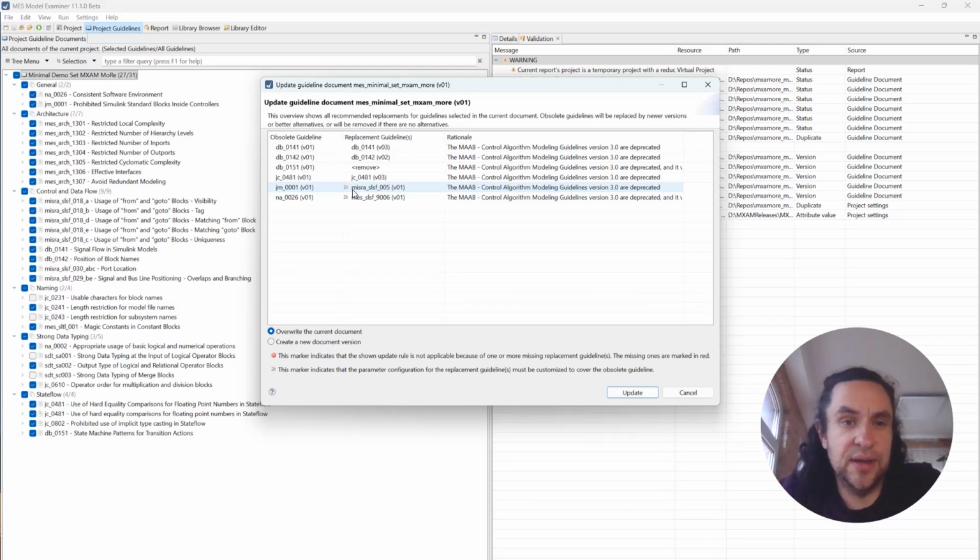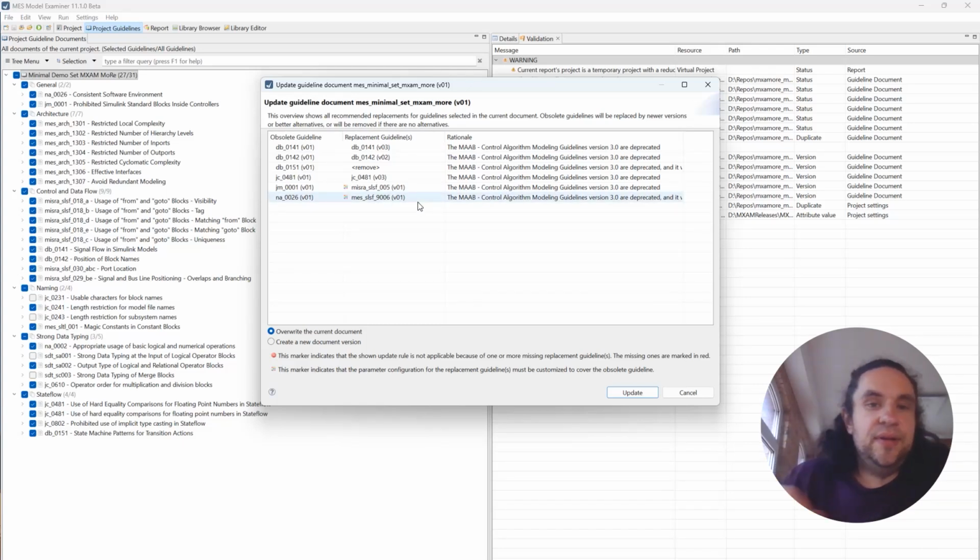Here the JM001 is about prohibited blocks, typically a customizable check, so you should review the list of prohibited blocks after replacing this guideline. And the NA00026 is about your tool environment, and in the replacement guideline from MES, here MES SLSF 9006, you are able to parameterize your environment.